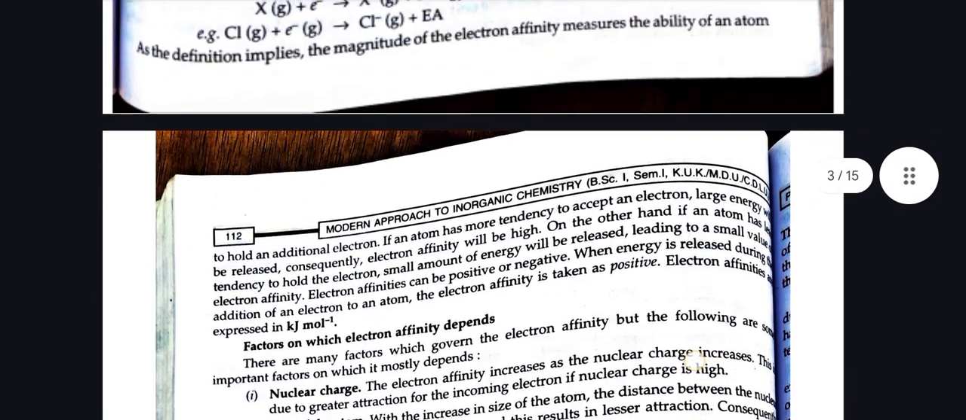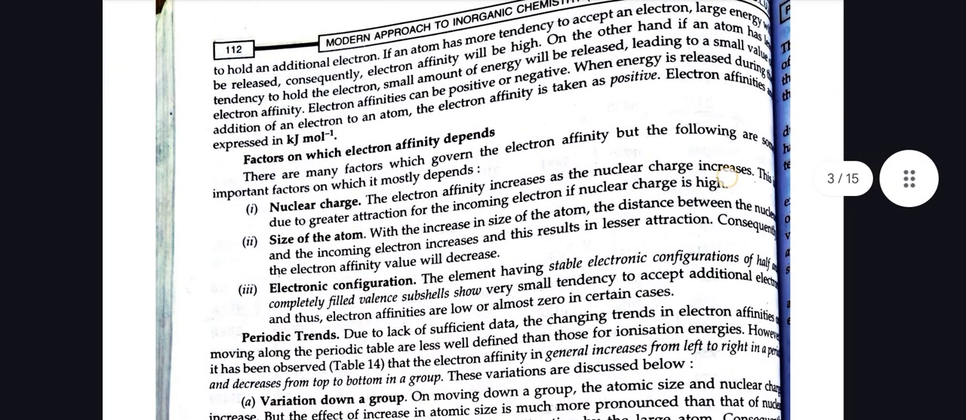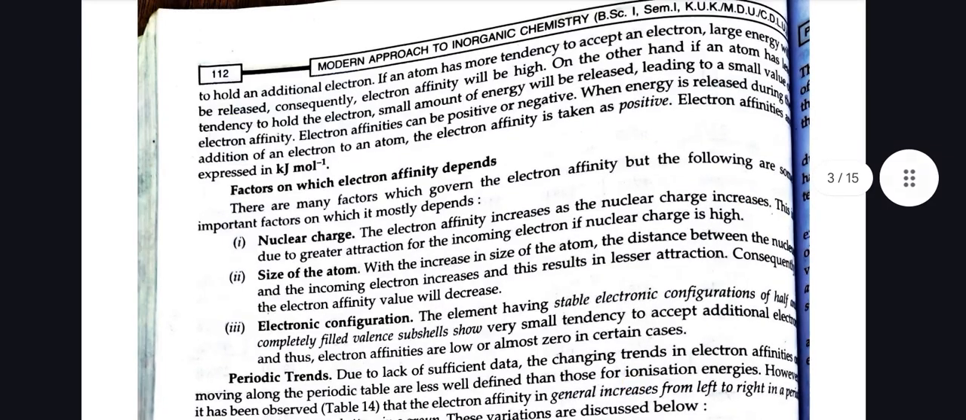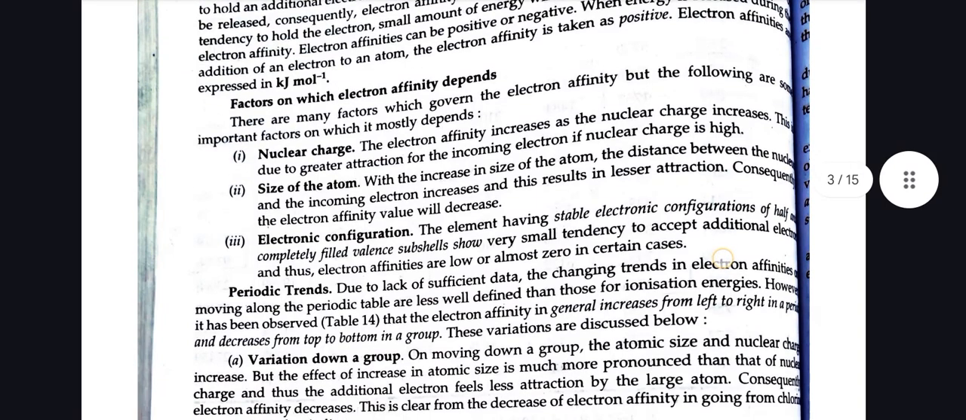As the definition implies, the magnitude of electron affinity measures the stability of an atom to hold an additional electron. If an atom has more tendency to accept an electron, larger energy will be released. Consequently, electron affinity will be high. On the other hand, if an atom has less tendency to hold an electron, a small amount of energy will be released, leading to a small value of electron affinity. Electron affinities can be positive or negative. When energy is released during the addition of an electron to an atom, the electron affinity is taken as positive. Electron affinities are expressed in kilojoules per mole.